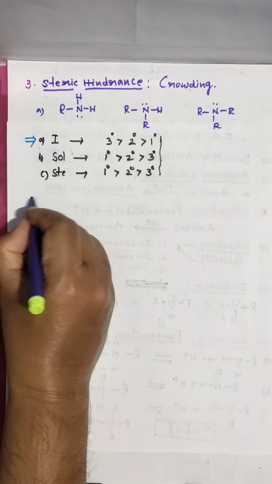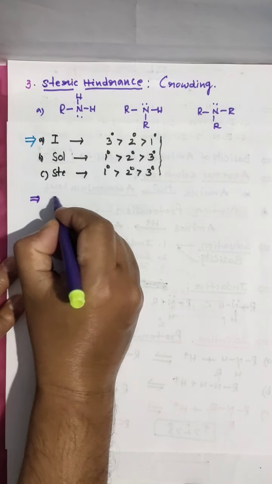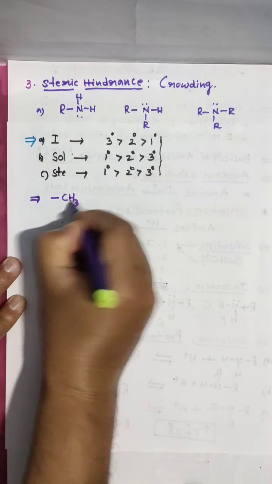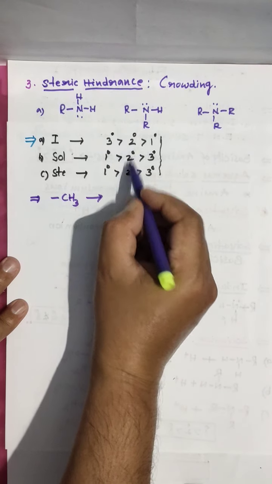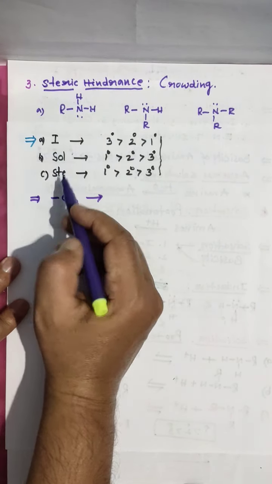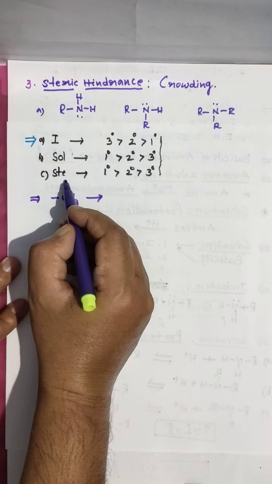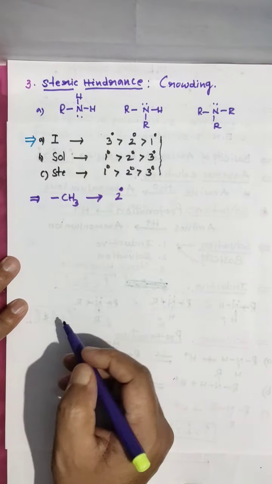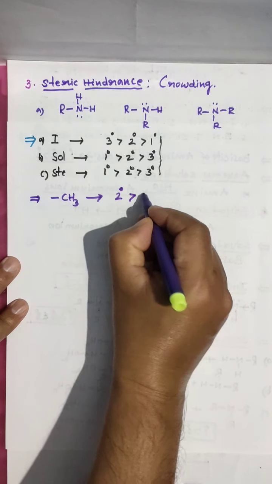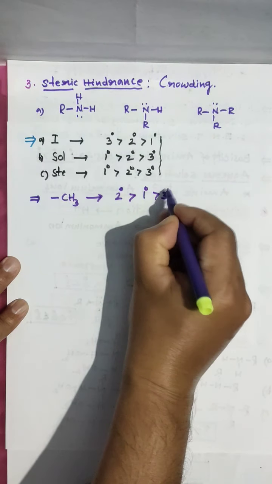Now, if the R groups I am taking are methyl groups, look here: in every effect, inductive effect, solvation, steric effect, the second degree is more, then 1 degree, then 3 degree.